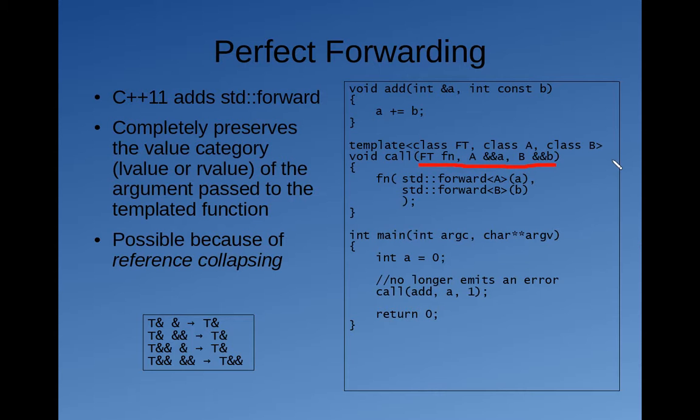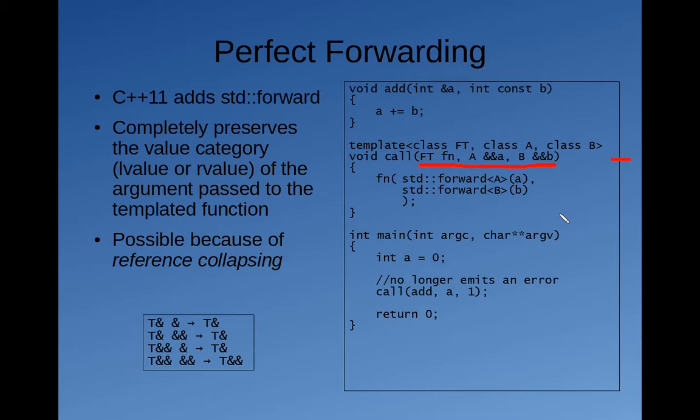These look like R value references, but they're actually not R value references. These are universal references, also called forwarding references. Now, they're universal references because we have type deduction going on in front of the double ref. And that's how you can identify universal references.